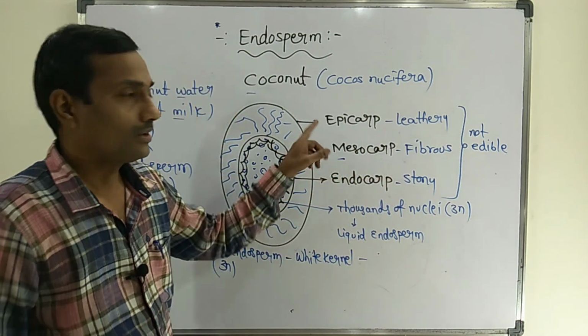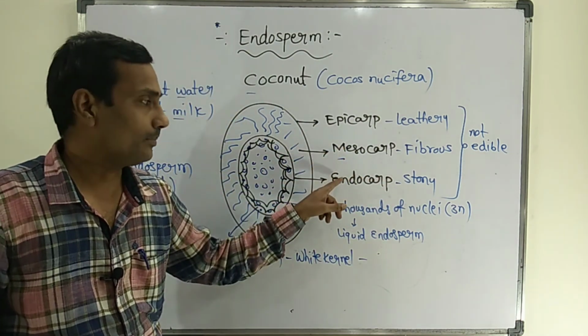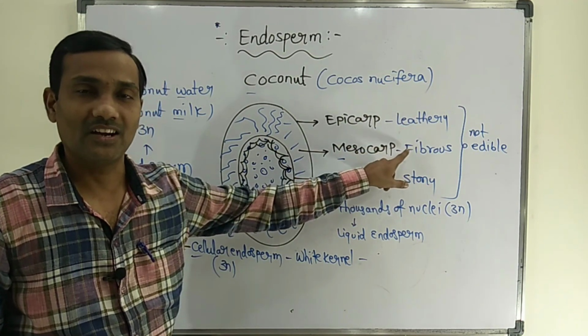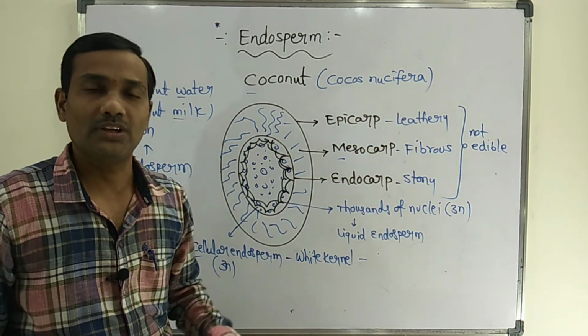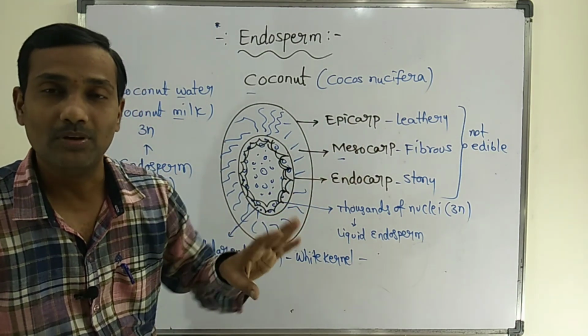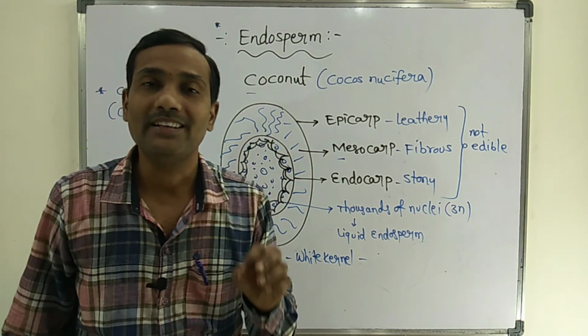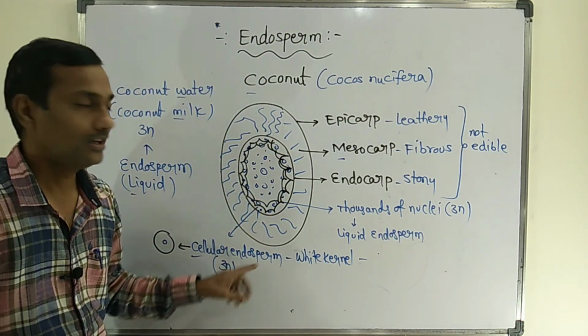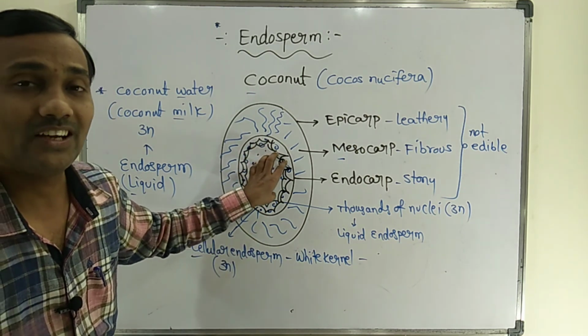The epicarp, mesocarp, endocarp: leathery, fibrous and stony in nature. These three parts are not edible. What is the ploidy of cellular endosperm? Triploid. What is the ploidy of liquid endosperm?